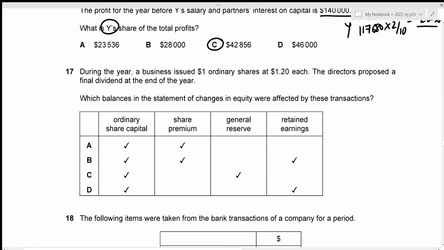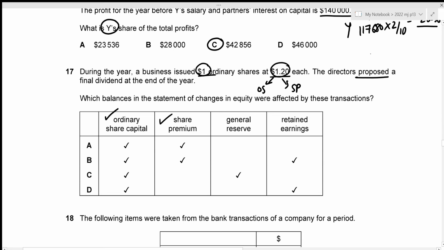During the year, a business issued 1 ordinary shares at 1.20 each. So this is the nominal rate, whereas we are issuing it at a higher rate, which means that we have our ordinary share as well as the share premium. And the directors proposed a final dividend at the end of the year. Which balances in the statement of changes in equity were affected by these transactions? So obviously, while issuing a share, it affects our ordinary share capital, right? And since we are issuing it at a higher rate, our share premium also gets affected.